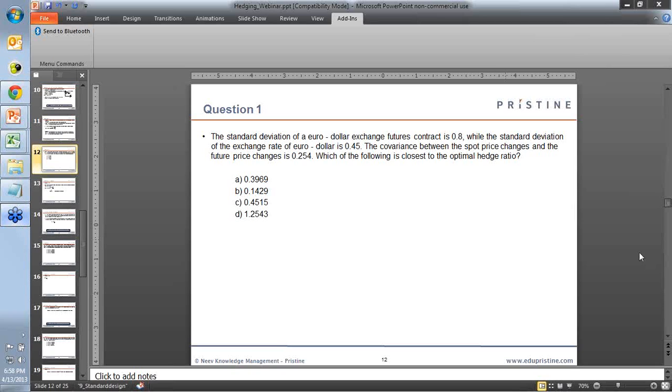Okay, so Anant has a question. He's asking what is a long and a short position. So Anant, a long position is basically when you are trying to buy a commodity or a bond using a futures contract.